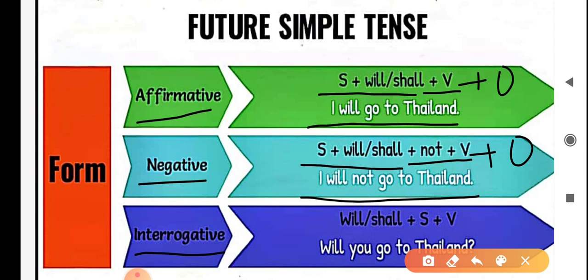Interrogative sentences: the structure is will or shall plus subject plus first form of the verb plus object plus question mark. For example, will you go to Thailand?